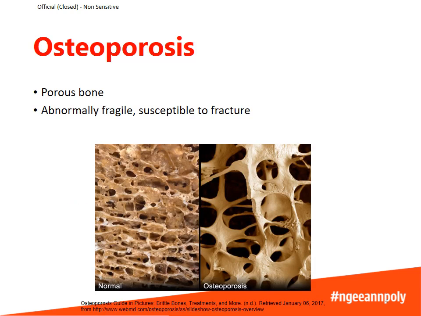Osteoporosis is a major public health problem worldwide, and it is of particular significance in an aging society like Singapore. Osteoporosis literally means porous bone. As you can see from the picture, the left side shows a normal bone, whereas on the right side you can see a bone that's affected by osteoporosis, and you can see that there's a lot more empty space, or the bone is much more porous compared to a normal bone. So this makes osteoporotic bones abnormally fragile and very susceptible to fracture.